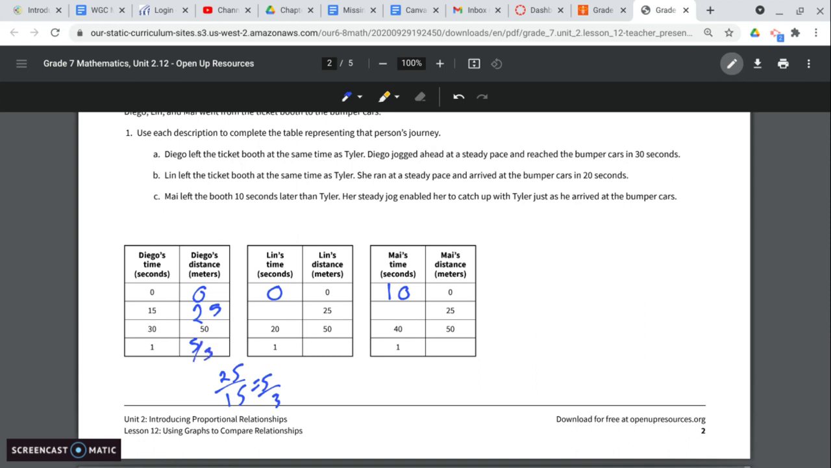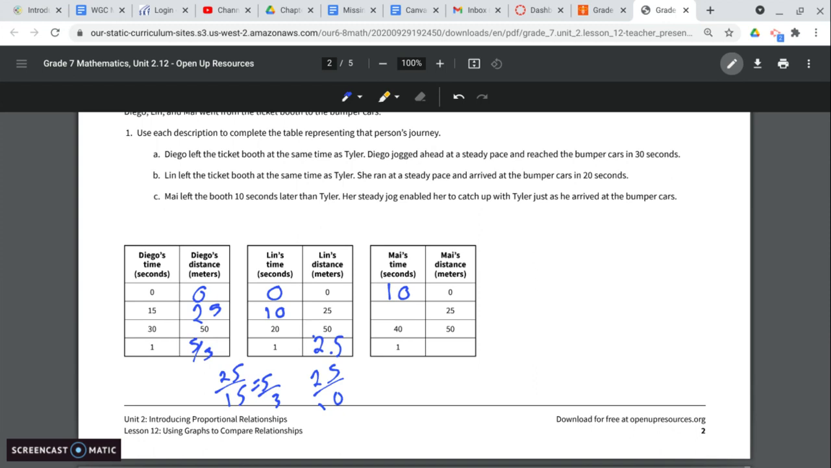Now for Lynn, we know that in 20 seconds she went 50 meters. So half of that time would be 10 seconds. Then for her unit rate, we do 25 divided by 10, which gives us 2.5. And 5/3 is the same thing as 1.6 repeating, just so you know.